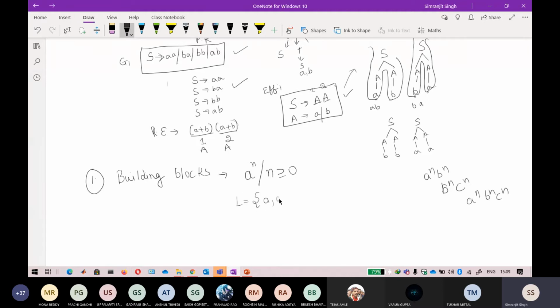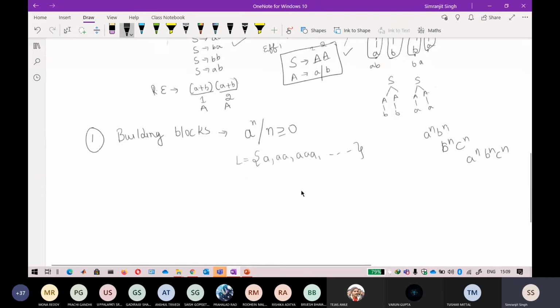It will be a single a, and any number of these. So you know about this. Now, how do we write a grammar corresponding to that? There is also epsilon. Keep that in mind.